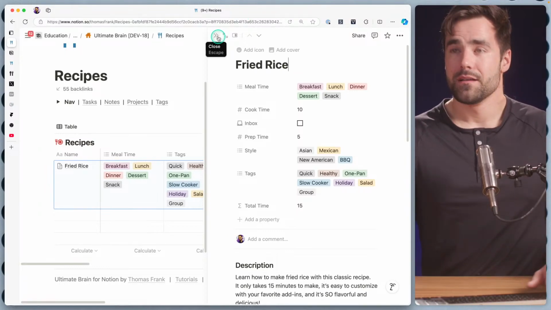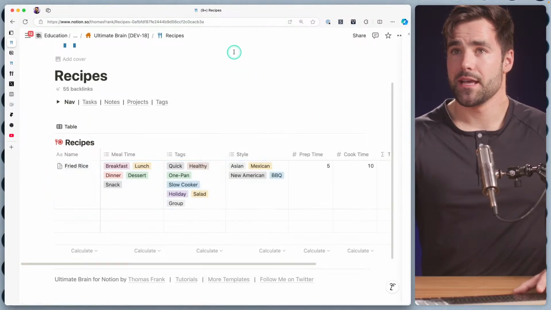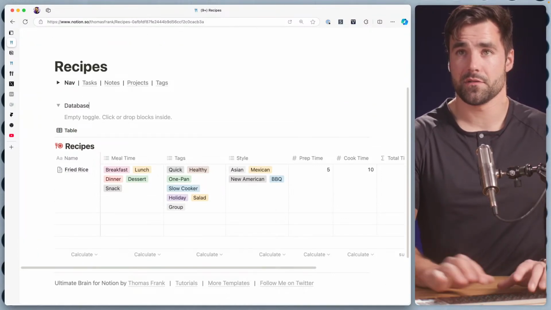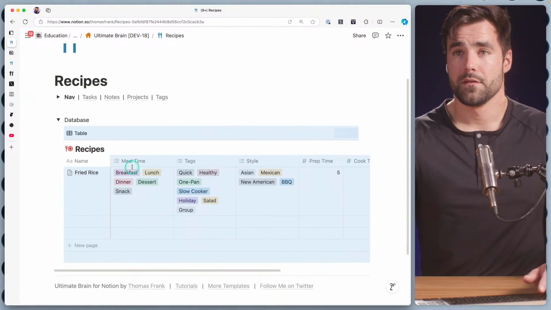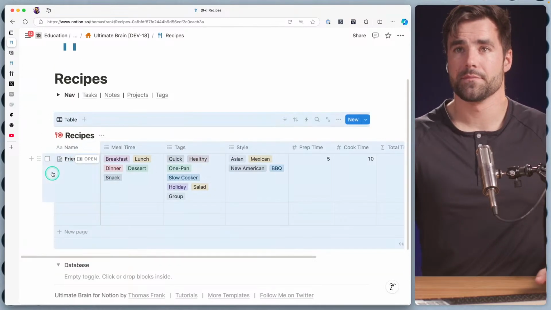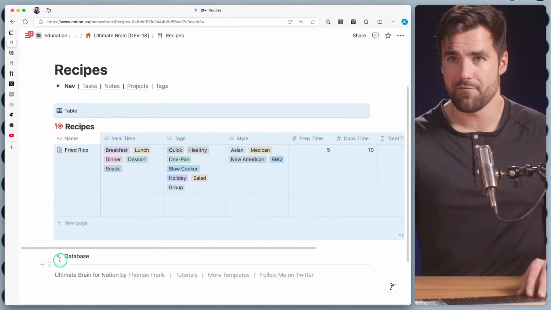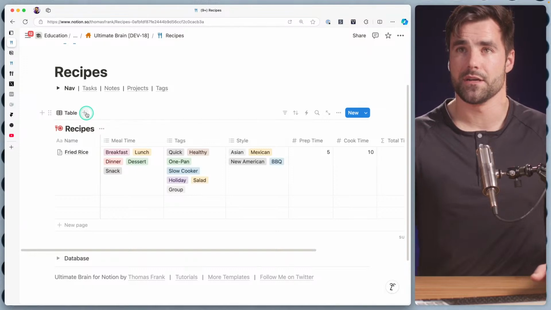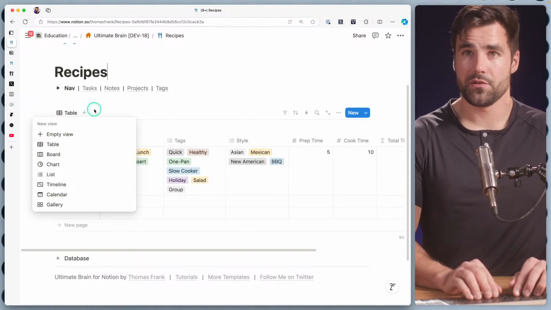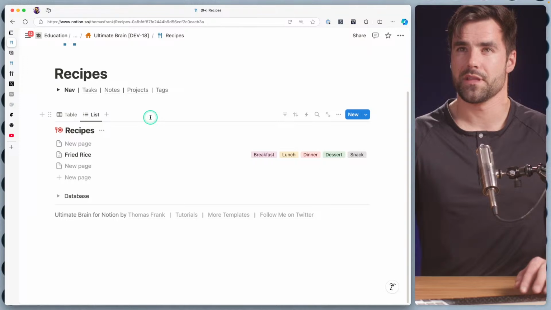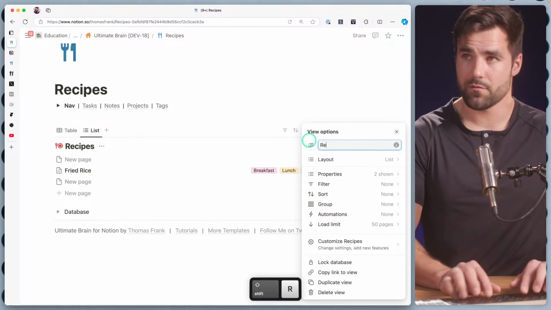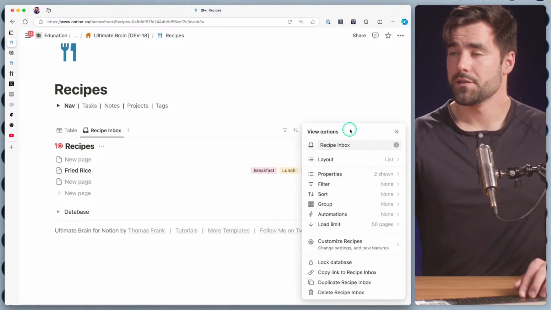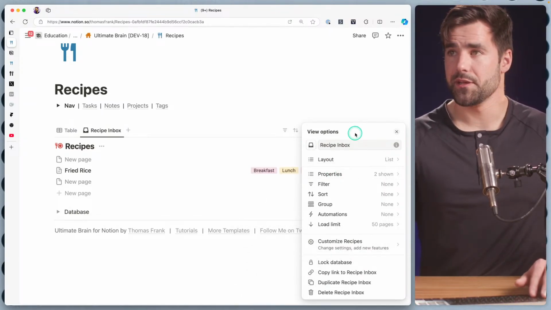Perfect. Okay, so let's go ahead and put this in the inbox, and we'll go ahead and build ourselves an inbox. I'm going to put the database itself inside a toggle to sort of hide it for a second. And actually, you know what? Before I do that, I've been thinking about this new way of building things where I can just create views on the database itself. That way, I'll be able to copy them onto linked views later on. So let's try that. I'm going to do, let's say, a list view for the inbox. Go ahead and call this bad boy recipe inbox. And this is going to be where I clip random recipes that aren't yet organized.